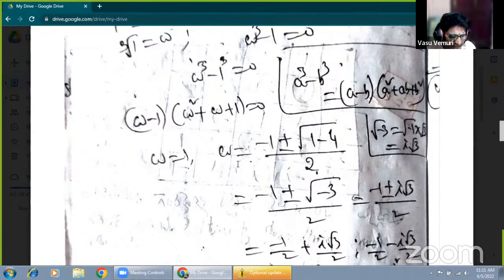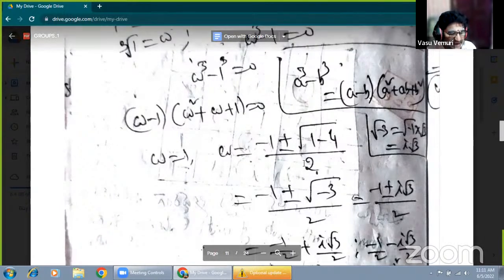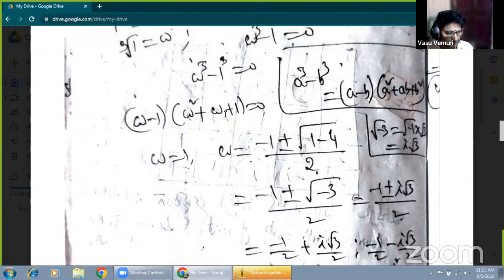Now omega equals the roots of the quadratic expression, which are minus b plus or minus root of b square minus 4ac, all by 2a. Here a is 1, b is 1, c is 1.